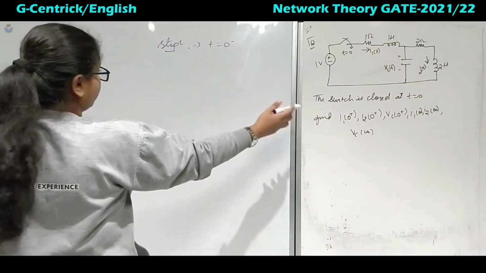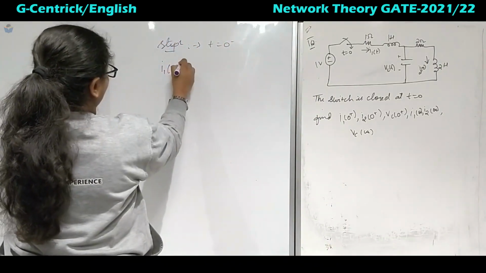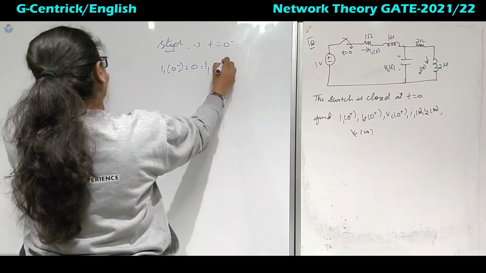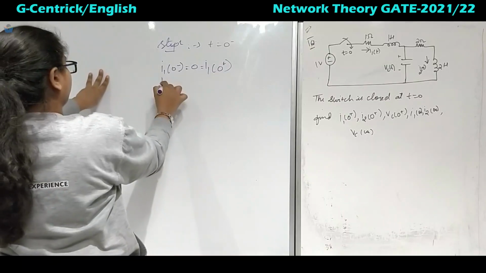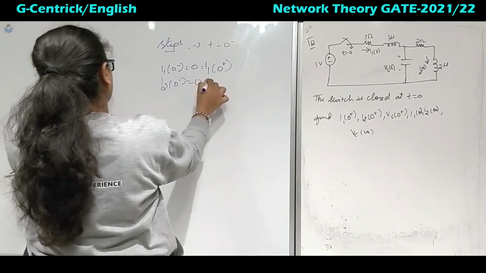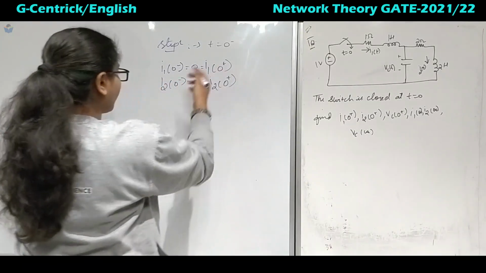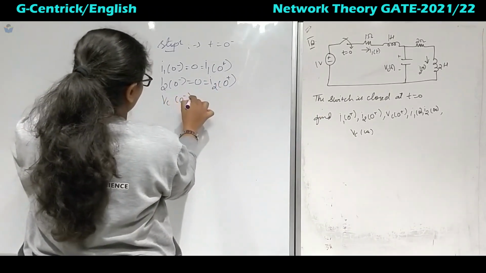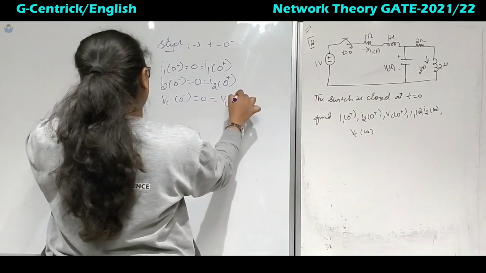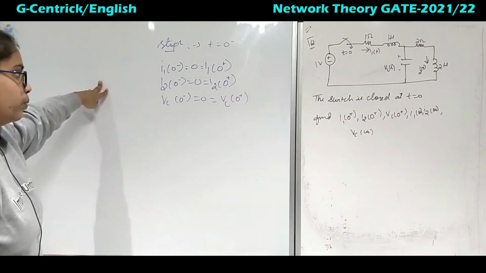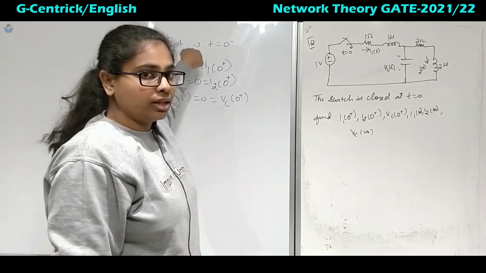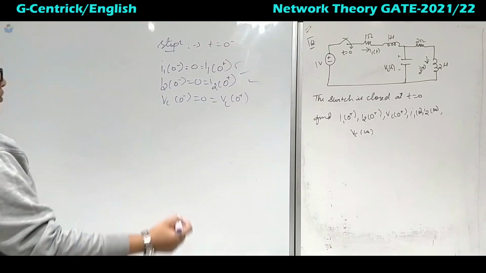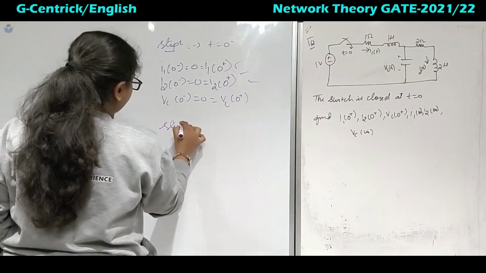So now what will be all the parameters? I1 of 0 minus equal to 0, which is equal to I1 of 0 plus. I2 of 0 minus will be equal to 0. So this is also equal to I2 of 0 plus. And again Vc of 0 minus equal to 0. So this will be also equal to 0, right? So we do not need to go for the step 2 because already we have got the values for t equal to 0 plus. So directly we will move on to our step 3.